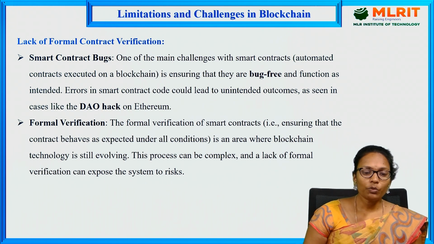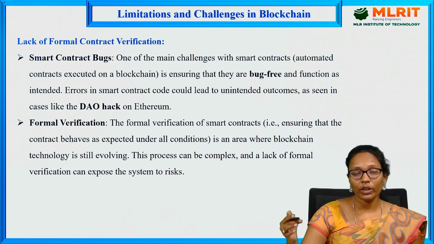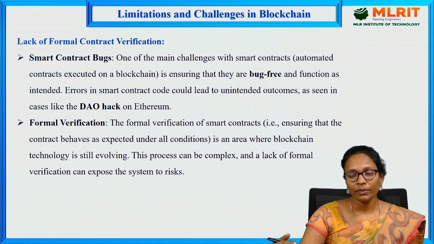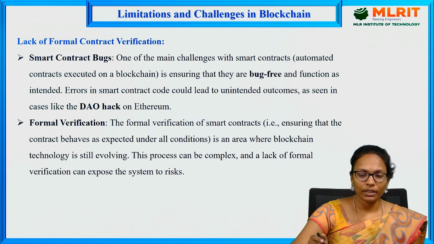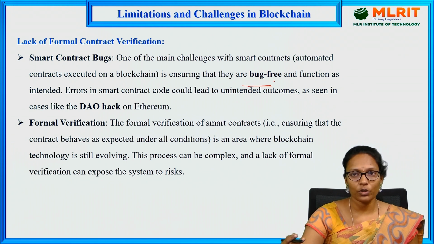So, lack of formal contract verification. Whatever smart contract you are writing, before deploying that, we should verify it properly. If we don't verify that properly, then like the DAO attack in 2017, that will happen. A smart contract bug may be an integer overflow or it may be anything. So the contract should be bug free before deploying onto the blockchain.